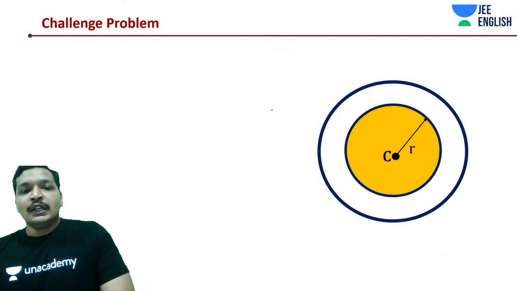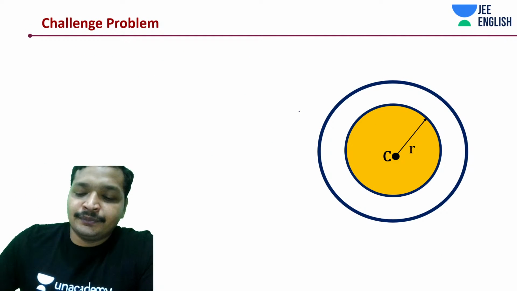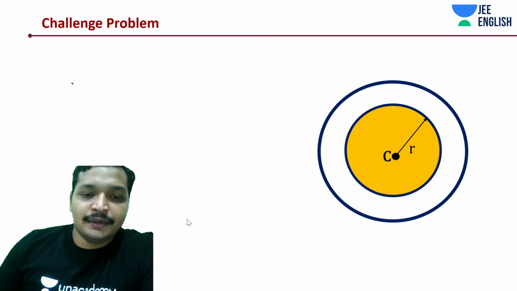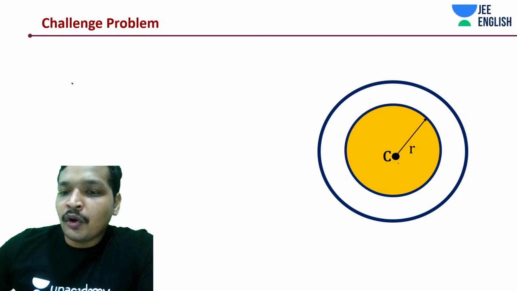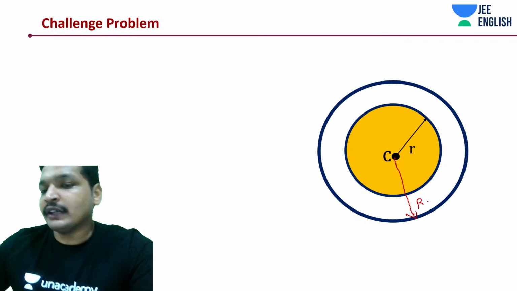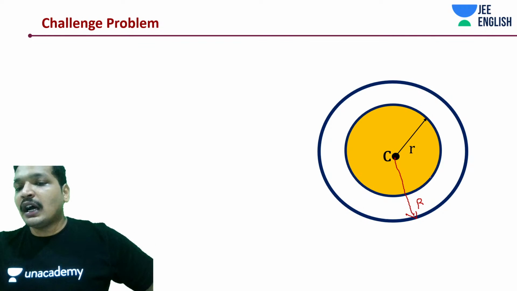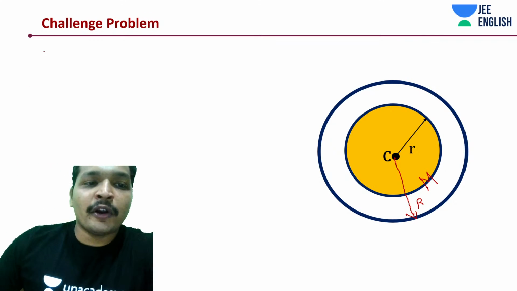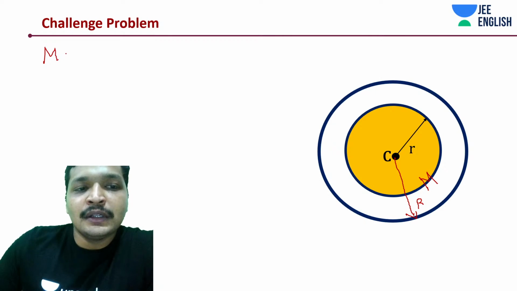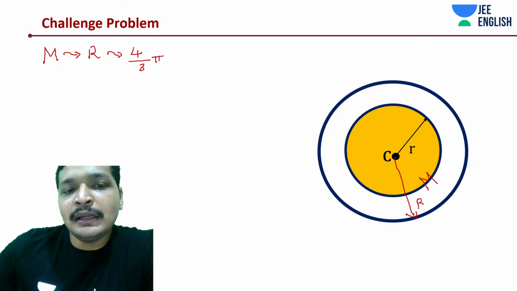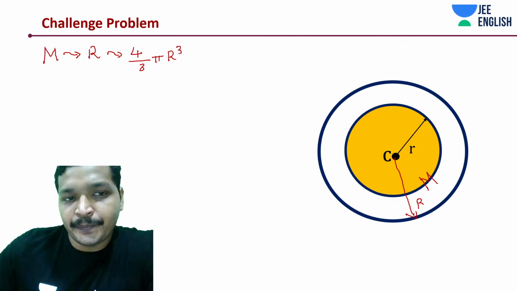Okay, so let's come to this point. The whole body, this is actually just a segmentation that I've made for your understanding, right? It was actually a whole body with radius R and mass M. Now this whole body has mass M with a radius R, which has a volume of 4 by 3 pi R cube.